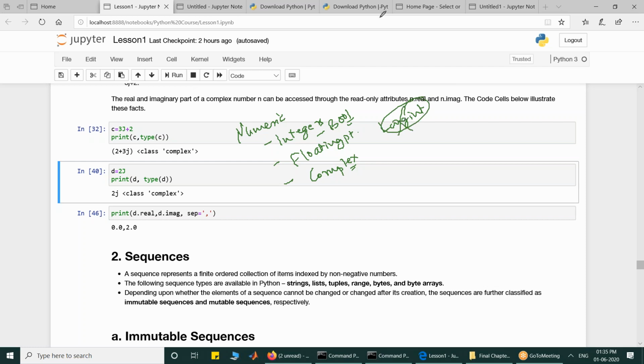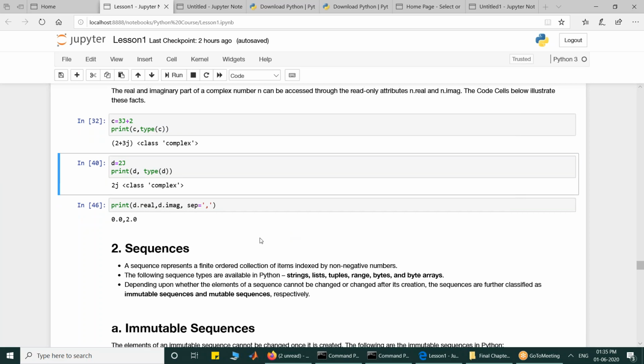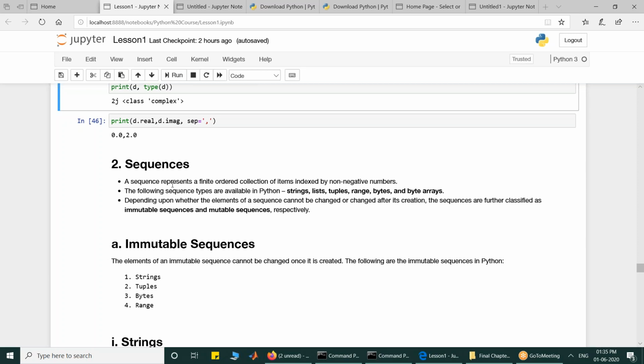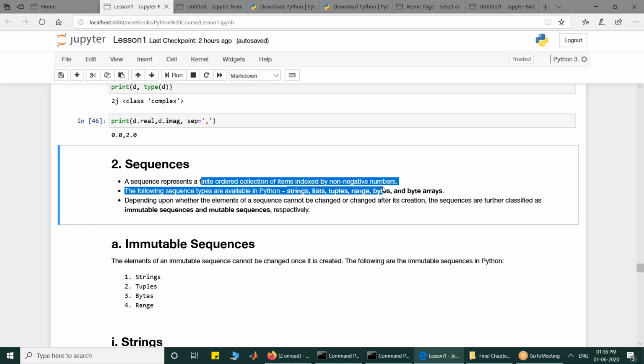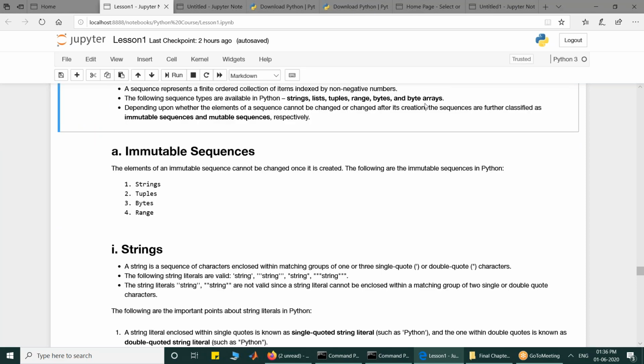So let's look at another type now, which is known as sequences. The second type in Python is sequences, and a sequence is finite. Remember, it must be finite. The number of elements in the sequence is countable, and it is ordered, there is a unique ordering on it. Very important point: a sequence represents a finite ordered collection of items indexed by non-negative numbers. The following sequences are available in Python: strings, lists, tuples, range, bytes, and byte arrays.